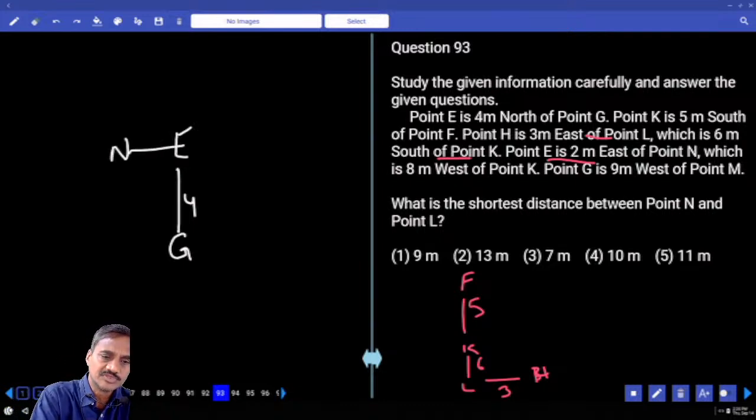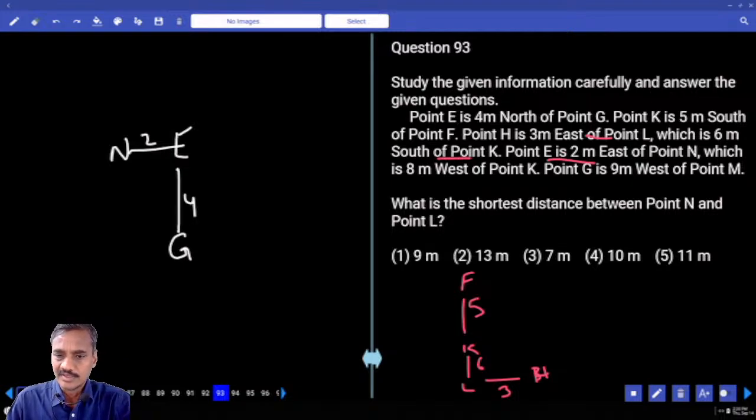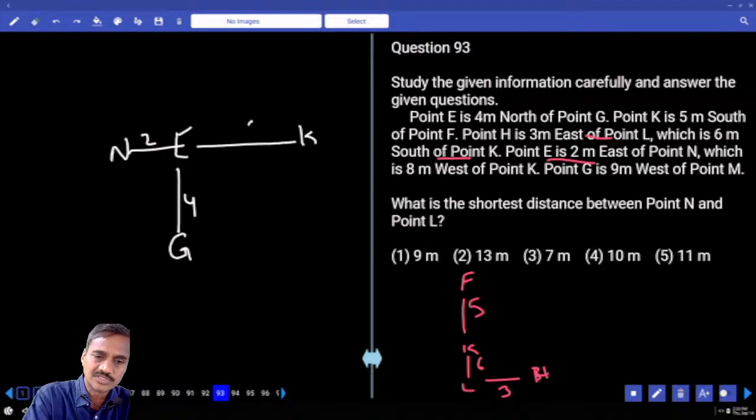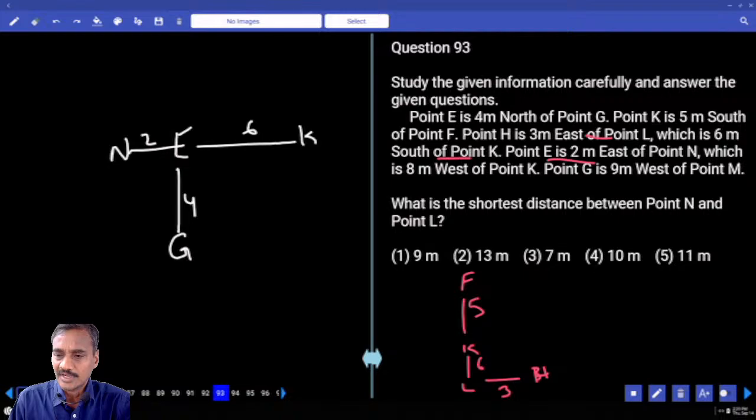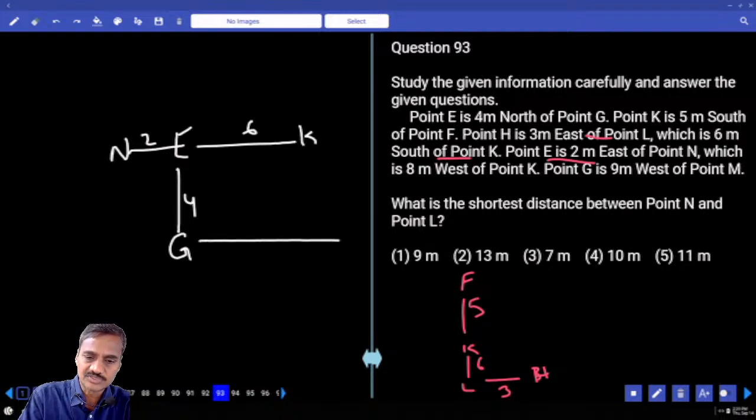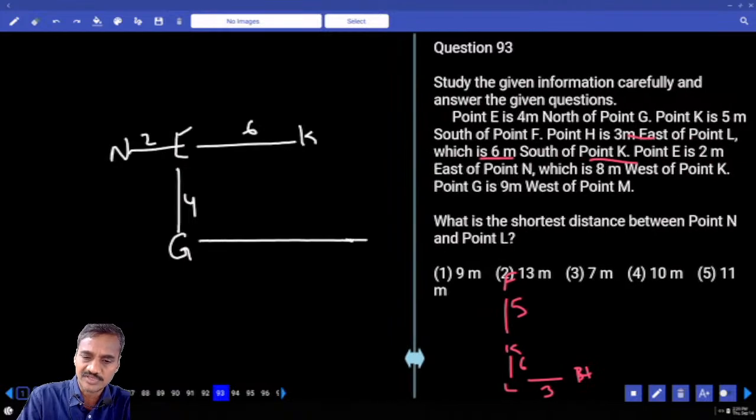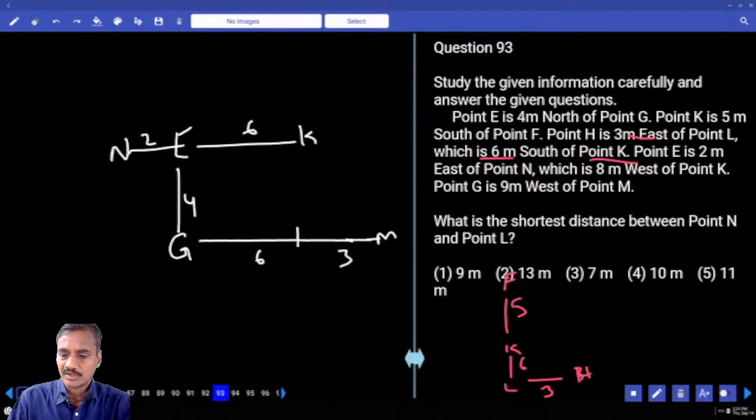Now the distance between these two is only 2 meters. N is 8 meters to the west of K. Now K is here, the distance is 6 meters. And G is 9 meters to the west of M, and M is somewhere here. Now the distance is 9 meters, this is 6 and 3. Now which element is common here?